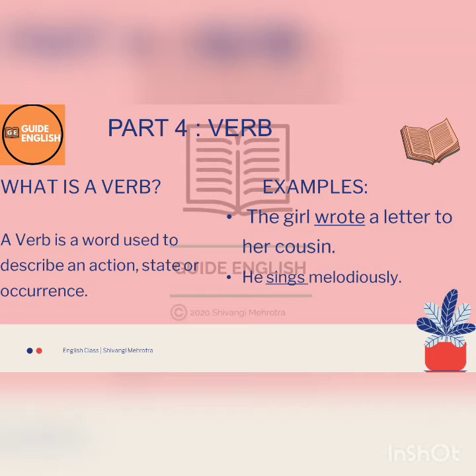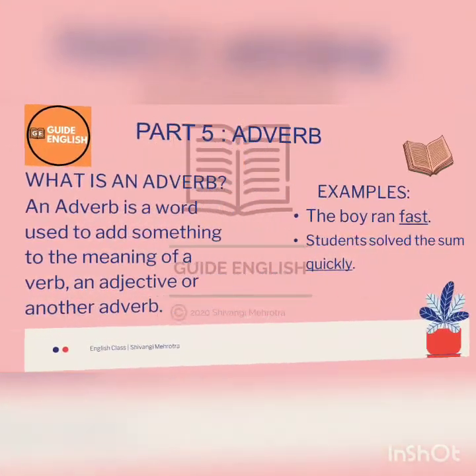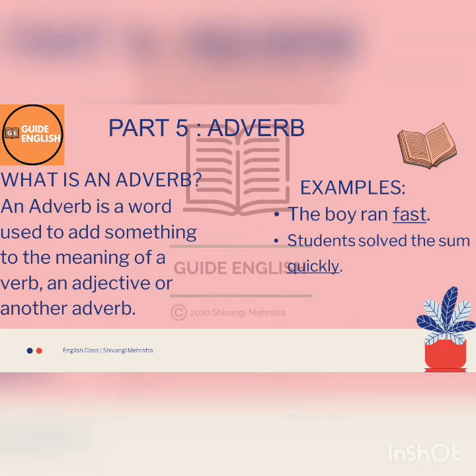I hope this part of speech is also well understood by one and all, and now we'll be moving to our next part of speech, and we'll understand it better with the help of examples. So let's move ahead. Here on our screen we have our next part of speech, which is adverb. Now what is an adverb? We can break this word itself into two parts, which are add and verb. Something which you add to the verb, that is adverb.